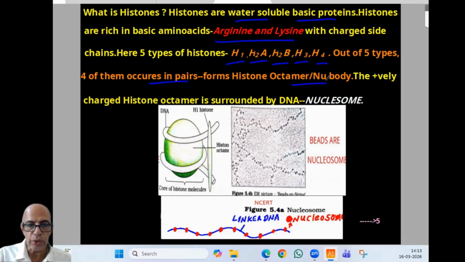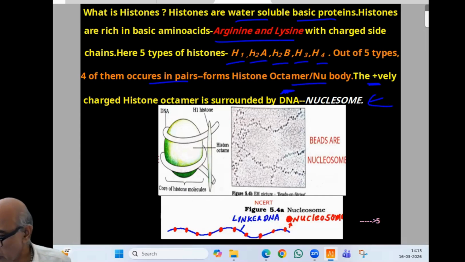The positively charged histone octamer is surrounded by DNA. It's negatively charged. This is positively charged, and they form what is known as a nucleosome. And this diagram, again a famous diagram from NCERT, a labeling question: core of histone molecule, H1 histone, histone octamer, DNA. Then the beads are nucleosomes, and it is a little bit expanded here. So the NCERT diagram, I drew one there for your convenience.